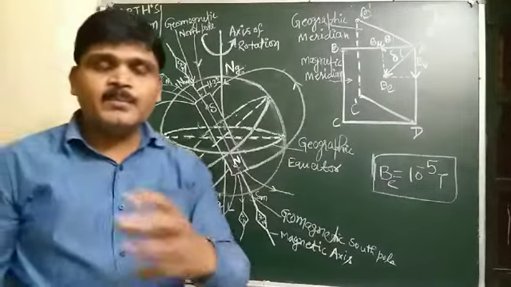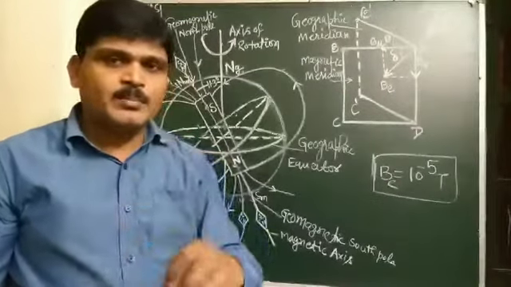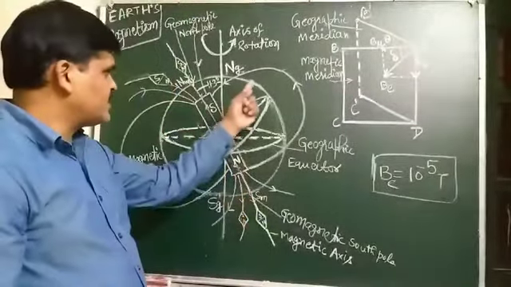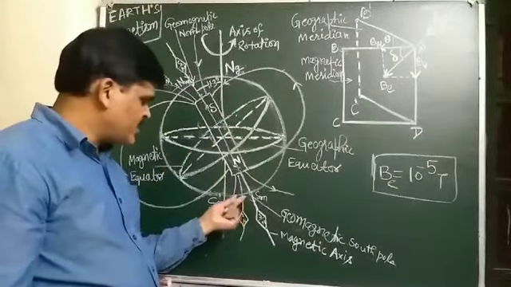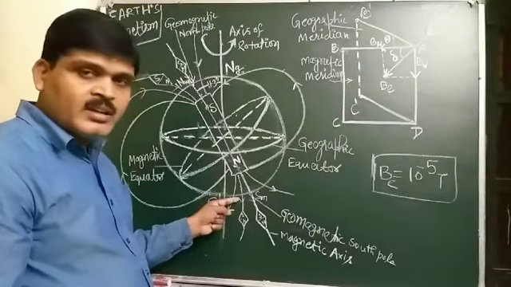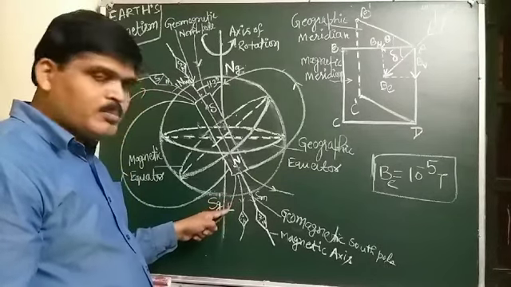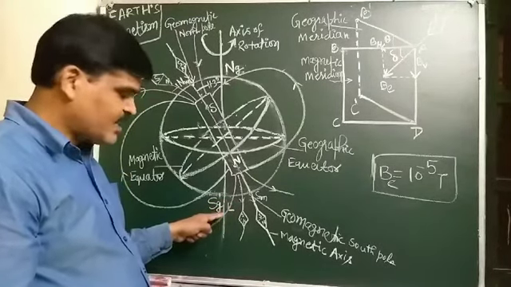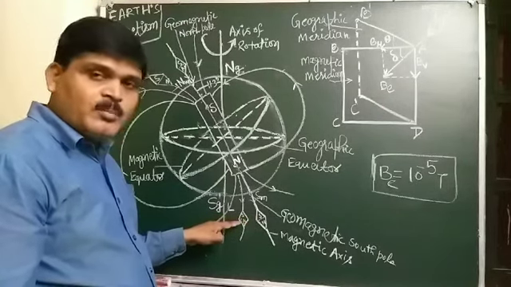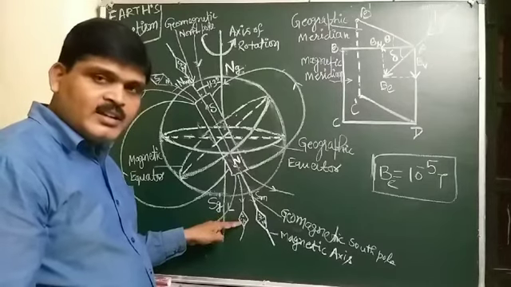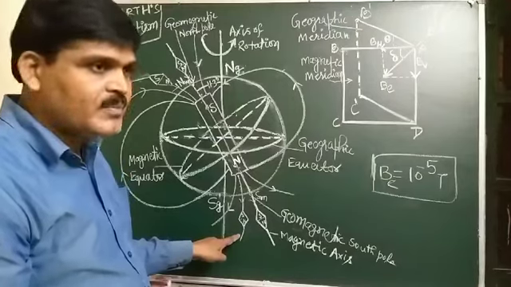And students, if we suspend a bar magnet freely near the Earth's surface, this is the Earth, it will stay along the direction of the magnetic field there, and the north pole of the bar magnet will point along the direction of the magnetic field.